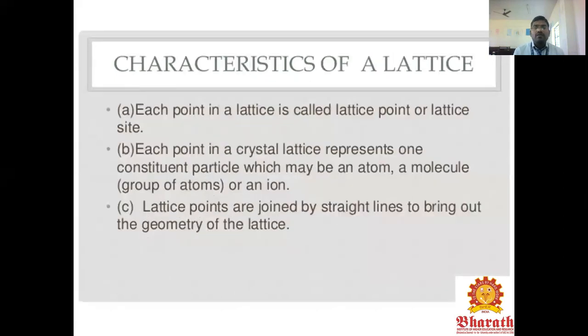The characteristics of the lattice: each point in the lattice is called a lattice point or lattice site. Each point in the crystal lattice represents one constituent particle, which may be an atom, a molecule, a group of atoms, or an ion. The lattice points are joined by straight lines to bring out the geometry of the lattice.